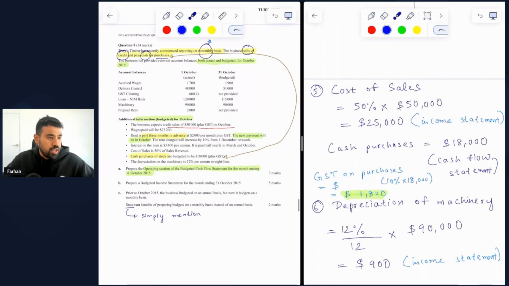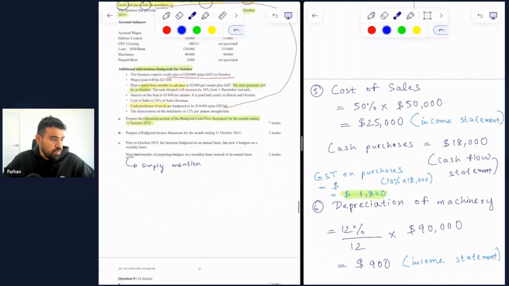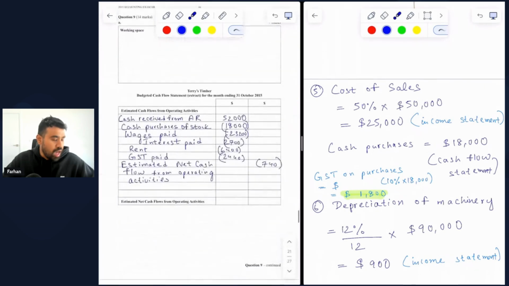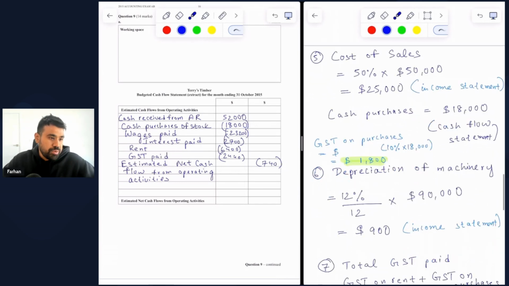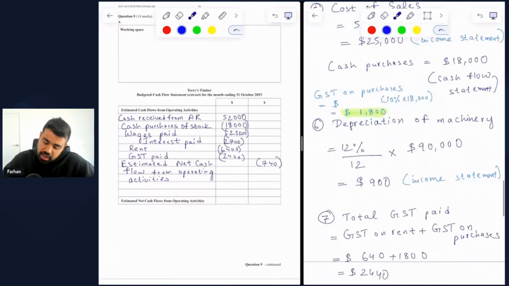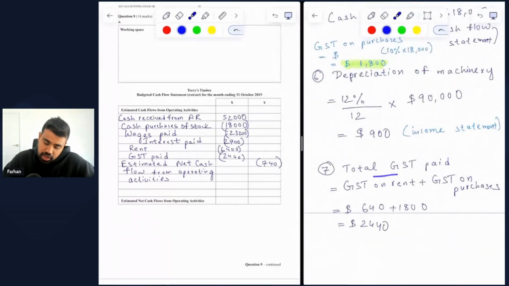Now, let me take you to the cash flow statement, and you will see that I have included cash purchases of stock, $18,000 in negative, which refers to the outflow. Now, before we look into depreciation, I want to show you the total GST that we have actually paid in terms of cash that we are including in the cash flow statement.